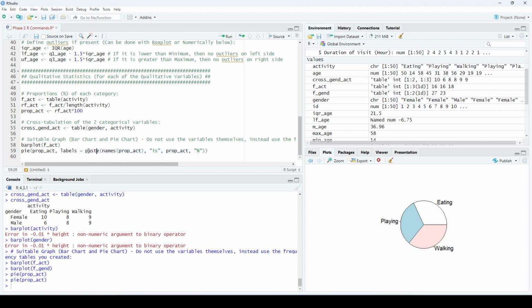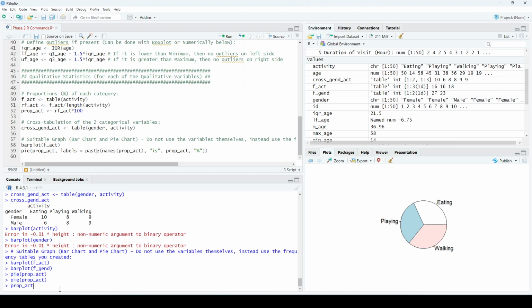Let's see what this function is about. This is the paste function. The paste function in R is your best friend when you're talking about labeling graphs and so on. This paste function will just display a string. So I want to display what? I want to display the name of each category. So how many categories inside this table do I have?